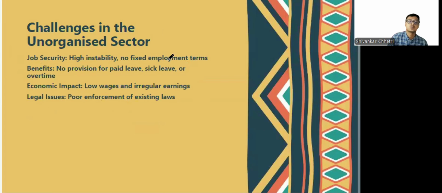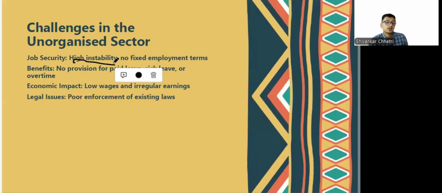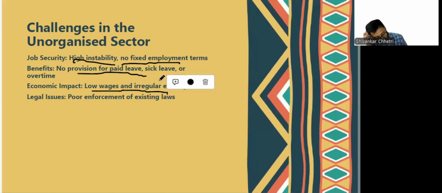And what are the challenges in the unorganized sector? Stability is not there, no fixed employment terms, no provisions for paid leaves, sick leaves, and overtime. The economic impact is that low wages and irregular incomes are there in the unorganized sector.